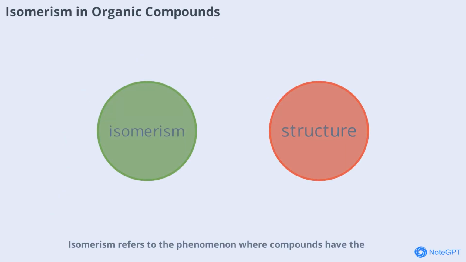Isomerism refers to the phenomenon where compounds have the same molecular formula but different structures or arrangements of atoms. Structural isomers differ in the connectivity of atoms, while stereoisomers differ in spatial arrangement. Isomerism explains why 2 substances with the same formula can have very different properties. Understanding isomerism is crucial for solving problems and predicting the behavior of organic compounds.